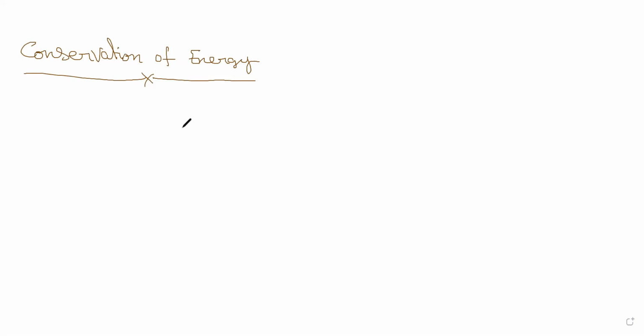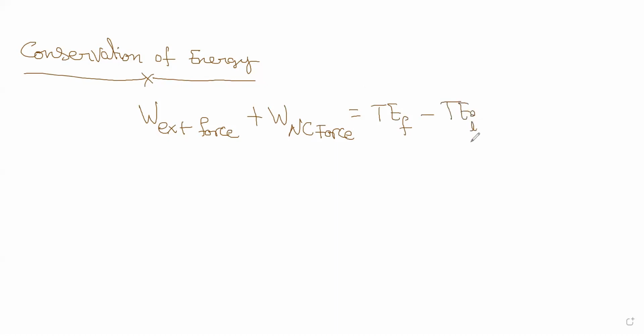So you have two things. One is W, the external work done by the external force, plus the work done by the non-conservative force, that is equal to total energy final minus total energy initial. This is how we can take into consideration total energy final minus total energy initial. Total energy final means the kinetic energy final plus